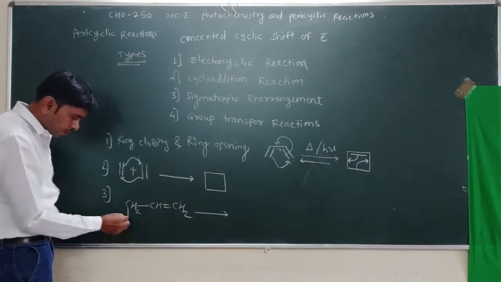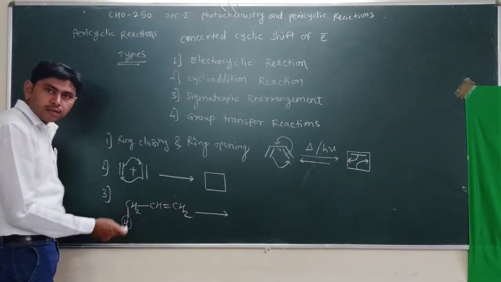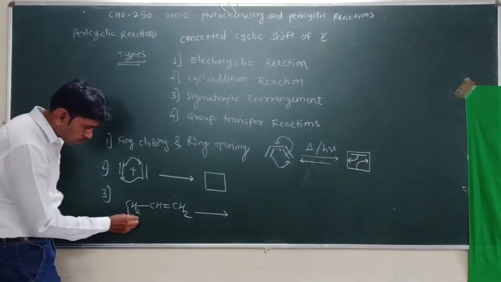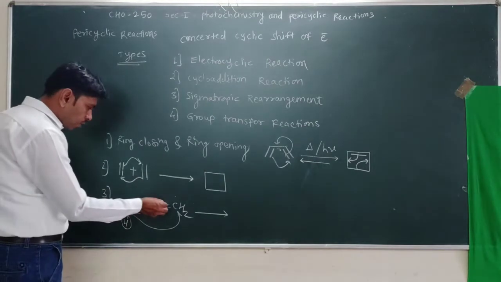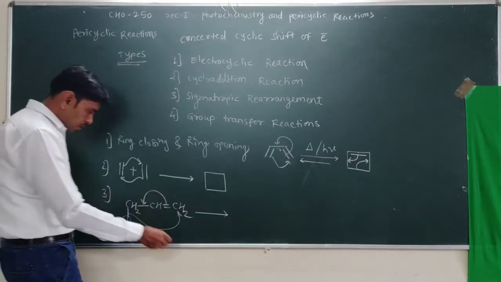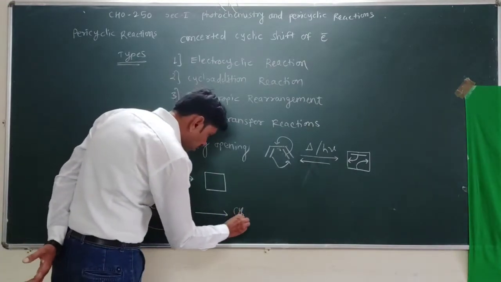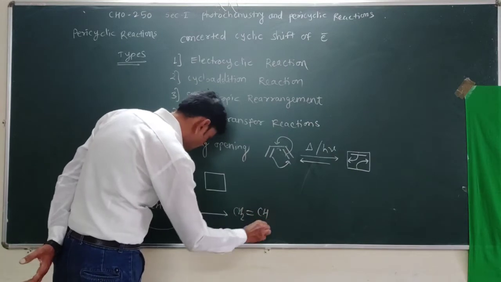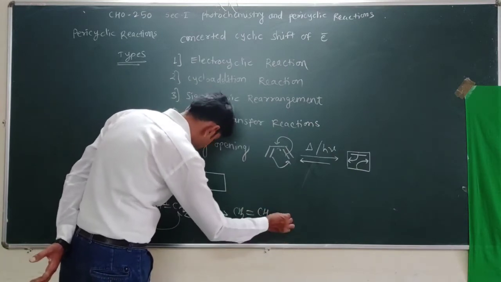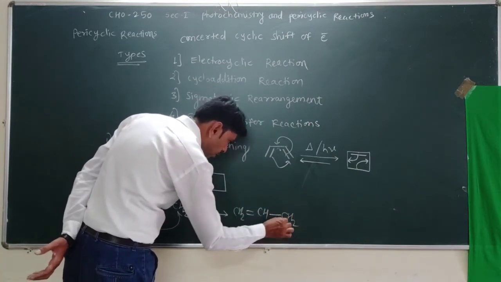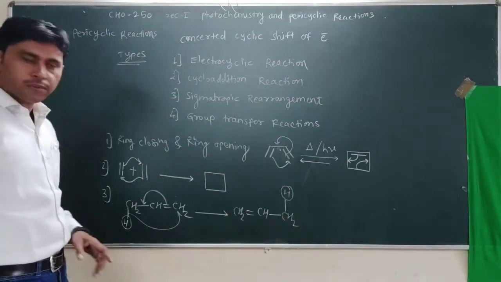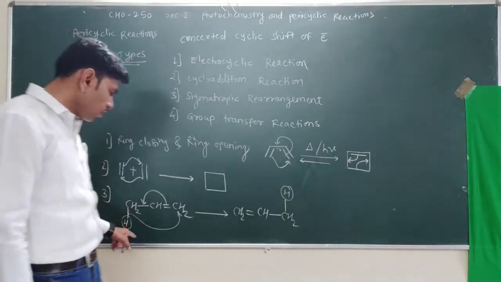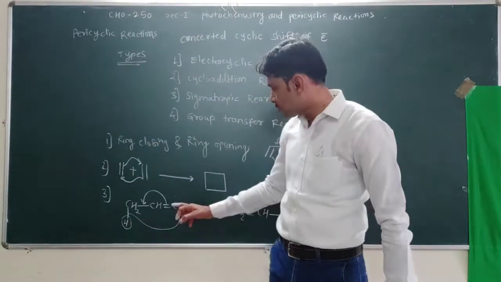What is sigmatropic rearrangement? In it, the group attached to the sigma bond undergoes shifting from one end to another end, and now this pi bond gets shifted here, and we obtain the product CH2=CH, and here CH2, and this is the sigma bond which has shifted.